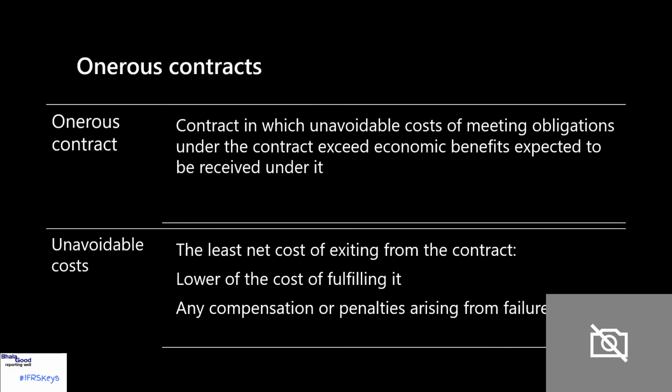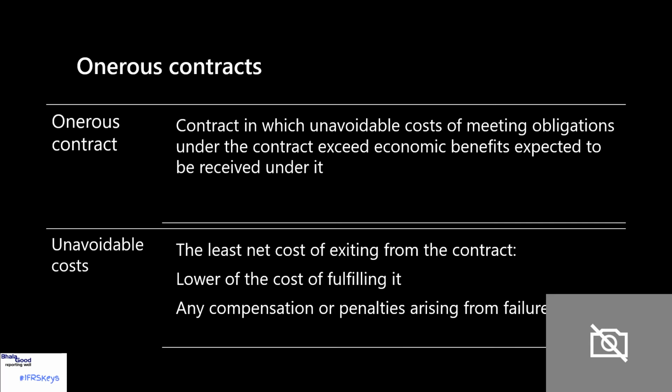The next aspect that we're going to be looking at is onerous contracts. Just to take a step back, what IAS 37 says is that when we've got an executory contract, we do not recognize a liability for it. A typical executory contract would be where, let's say, company A places an order for inventory from company B. At the time that order is placed, that is an executory contract. Neither party has performed, or otherwise they've performed equally. And unless that executory contract is onerous, nothing is recognized in the financial statements relating to it.